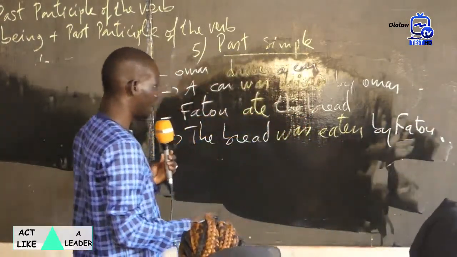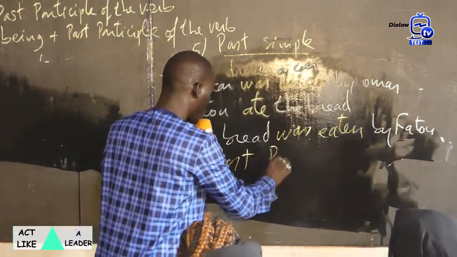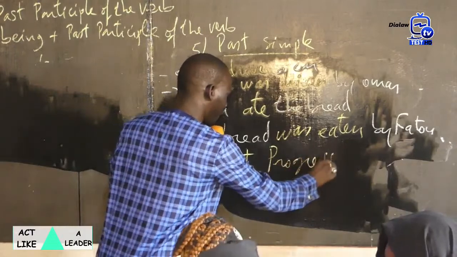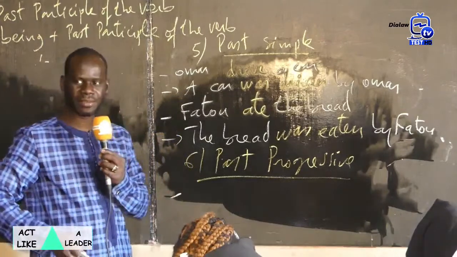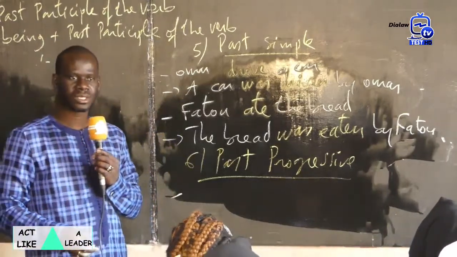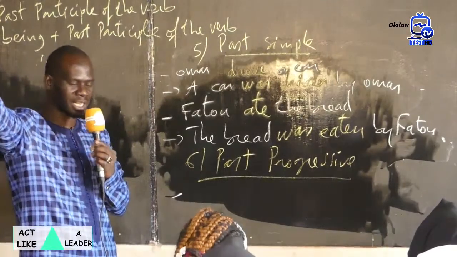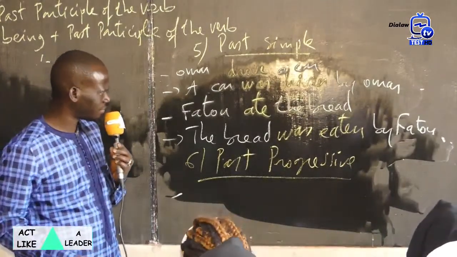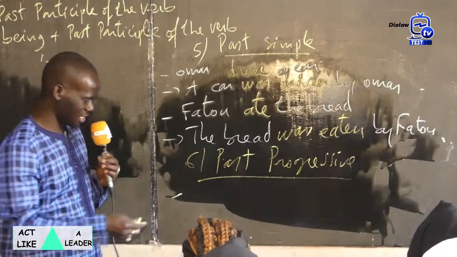Okay? Number 6, the past progressive. Past progressive. Salimata. Omar was driving a car.